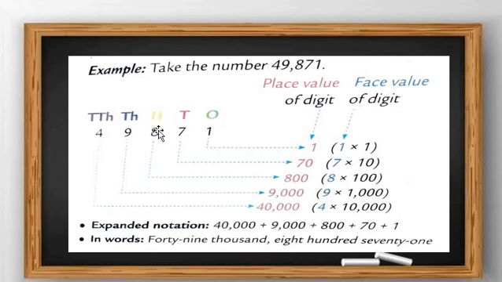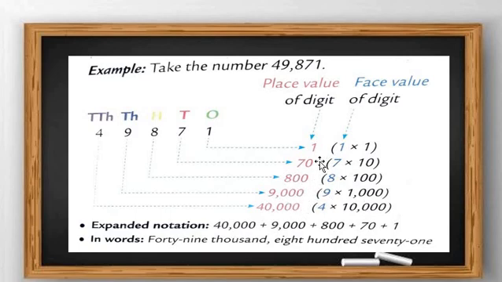Then in the hundreds place, which number is there? 8. So 8 multiplied by 100 is equal to 800. 8 hundreds are 800.